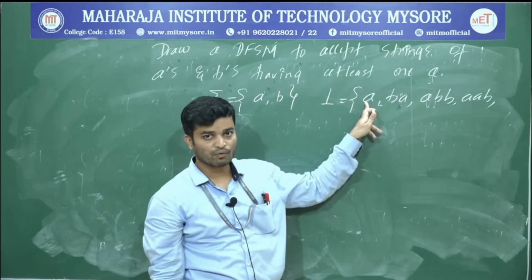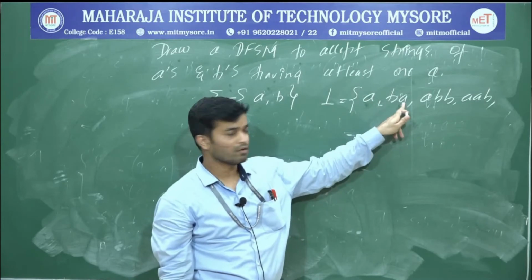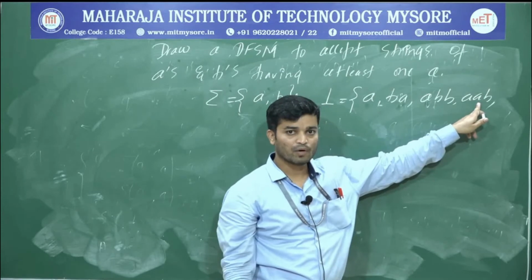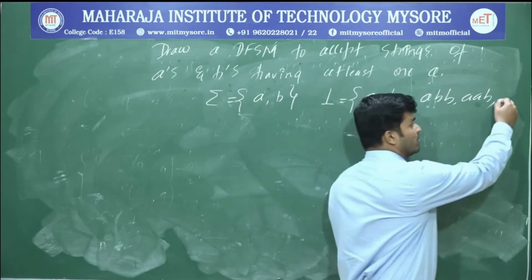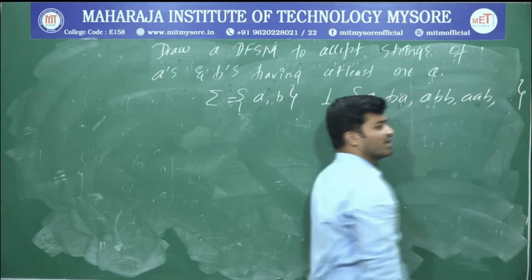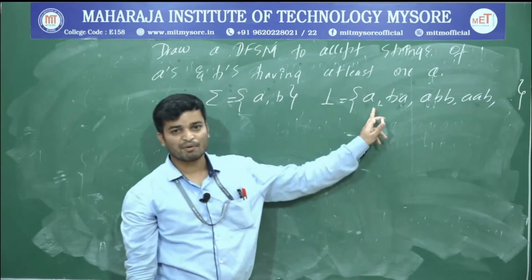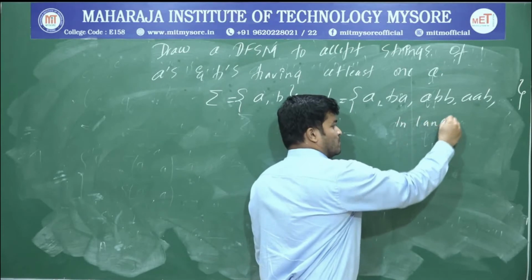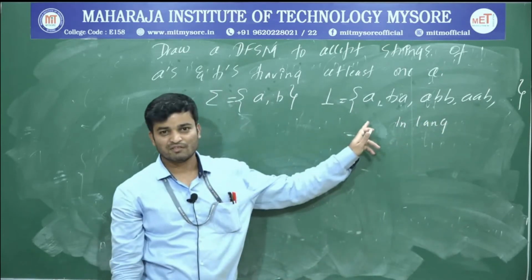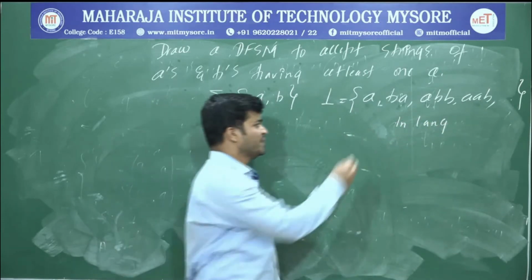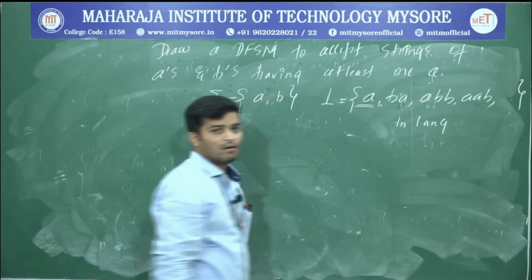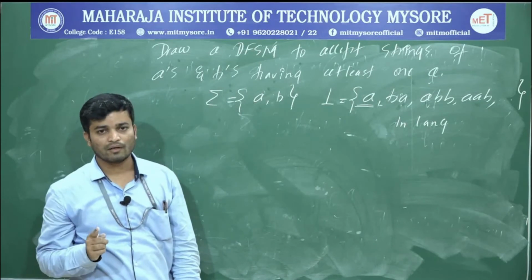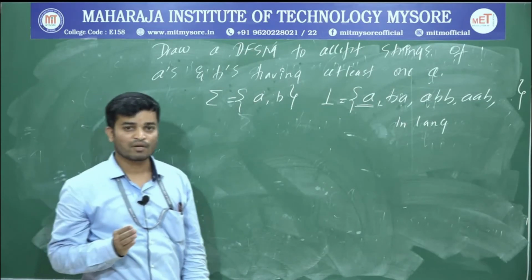If you consider this one, I have one A, BA also has one A, here also I have one A, at least one A. So I can form an infinite number of strings. Therefore the language is an infinite language. Already I told you, whenever the language is infinite, just underline the minimum length string. What's the minimum length string? A. And what's the size of that? 1.